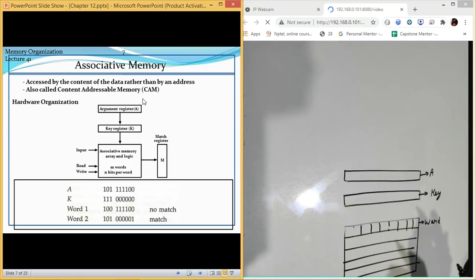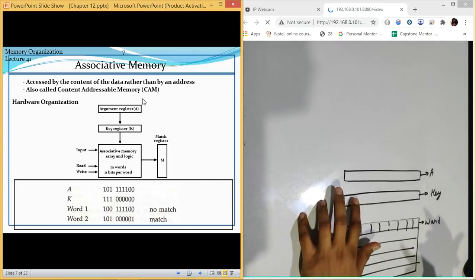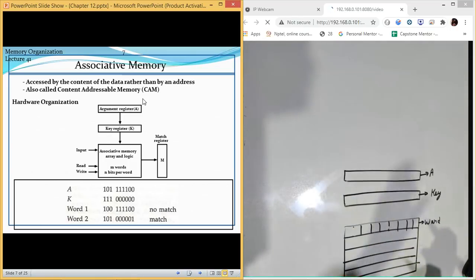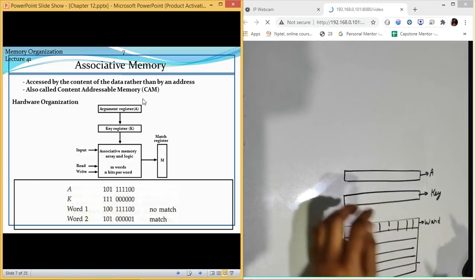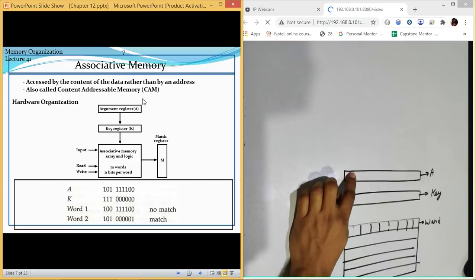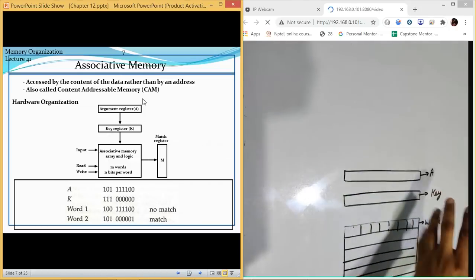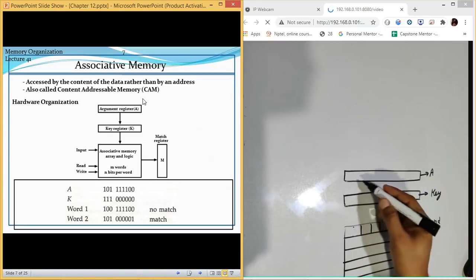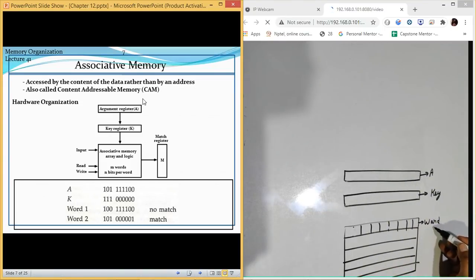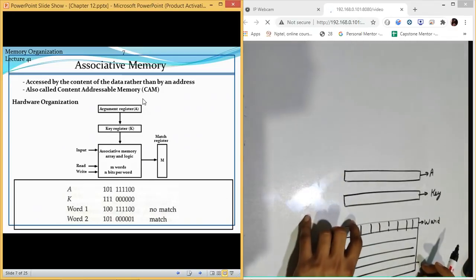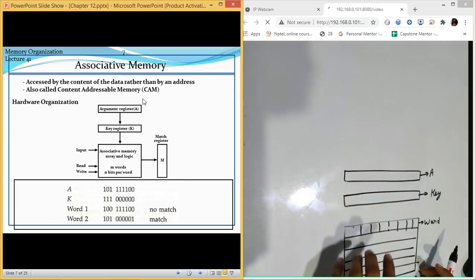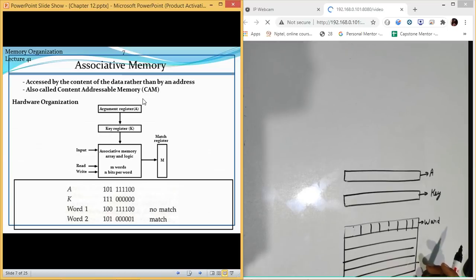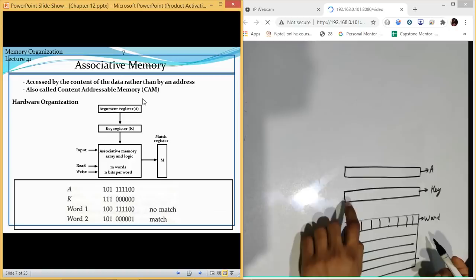It will take a lot of time. So we use this key value to work as a register which will reduce the task of comparison. Otherwise, this is the argument register. If I want to search some content which is 0111000 something, like any data which we have at this place, I want to search it in this memory. I will need to compare all the 8 bits with all the content which I have in my memory. So that will be a very lengthy task. So instead of doing that, we use a key register.